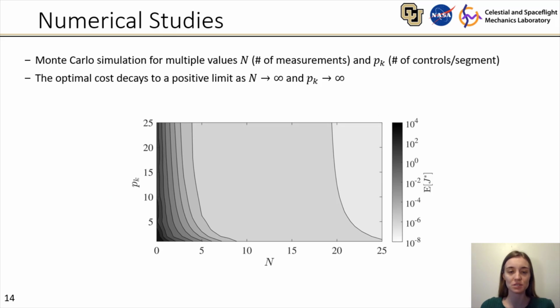We can also do some numerical studies to see how the guidance performs as we increase the number of measurements and controls. And we find that the optimal cost appears to decay to a positive limiting value as we increase the number of measurements and the number of controls to infinity.